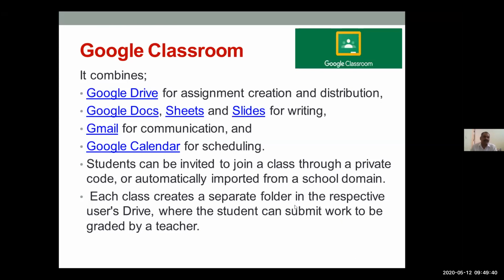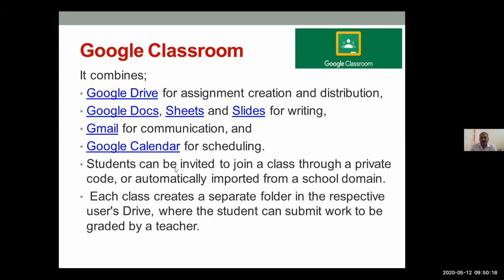Now today our concern is about the applications for education. So very first is Google Classroom. Google Classroom combines Google Drive for assignment creation and distribution. It also combines Google Docs, Google Sheets, and Slides for writing purposes. It combines Gmail for communication purposes, and it combines Google Calendar for scheduling purposes. Students can be invited to join a class through a private code or automatically imported from a school domain. Each class creates a separate folder in the respective user's drive where the student can submit work to be graded by the teacher.